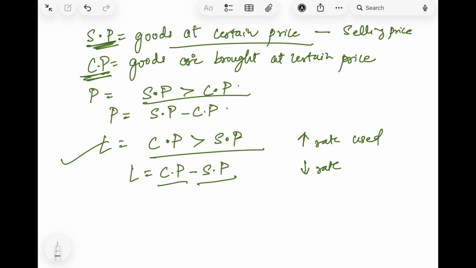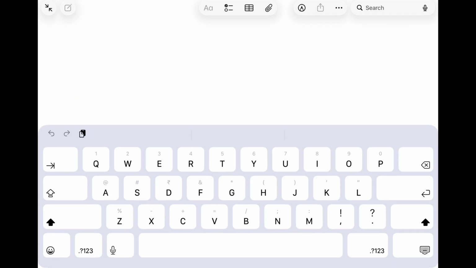No one will buy a second hand car at more than what you bought it for, right? So at that time we get a loss. I hope what is profit and what is loss is clear. If the selling price is greater than the cost price, that is profit, and when the cost price is greater than the selling price, that is loss.